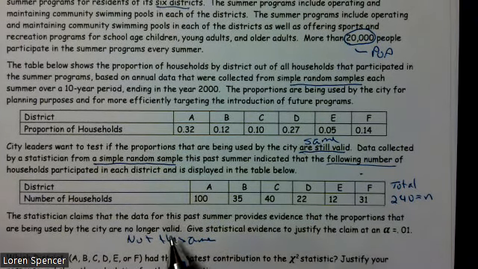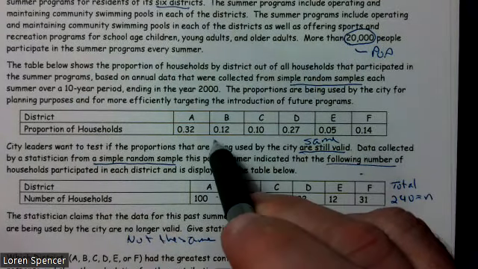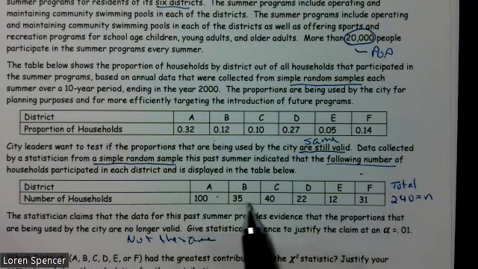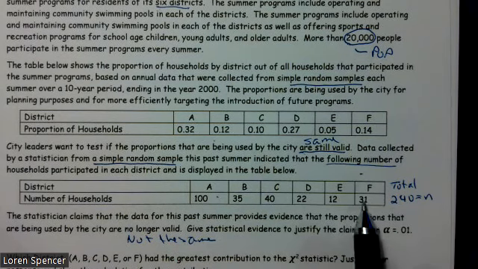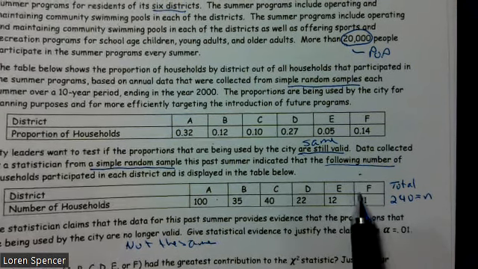So they want to see if what's happening now is the same as what used to be happening. Well, if they give you percentages and they give you one row of data, this is probably going to be a chi-square goodness of fit test, where we're looking to see if everything is the same as it was before. Does it match?